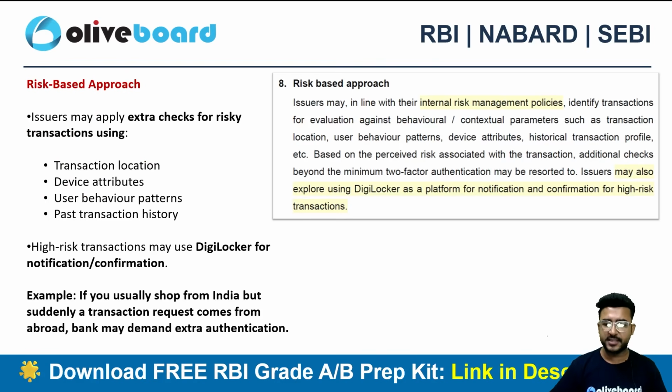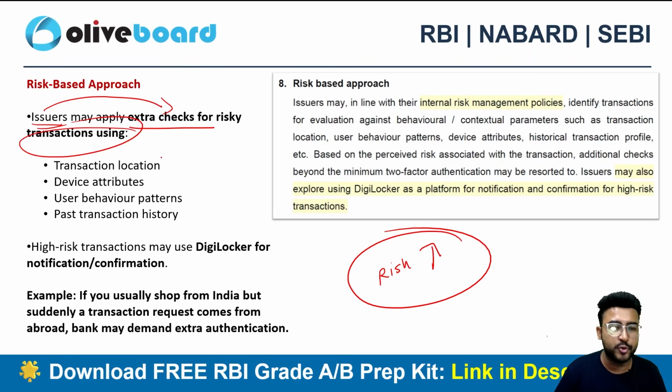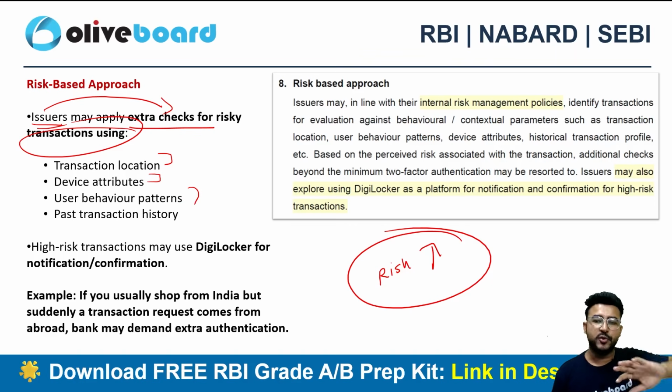Now what do you mean by risk-based approach? When the risk is high, the authentication will also be of high level, right? The security of authentication should also be of high level. So the issuer, the banks, may apply extra checks for risky transactions. Maybe due to your transaction location or your device attributes or your behavior pattern. Let's suppose I only use my mobile banking for certain small transactions. In the past 6 months, I have done transactions of less than 5,000. Now if it's a transaction of maybe 50 lakhs, it's huge, right?